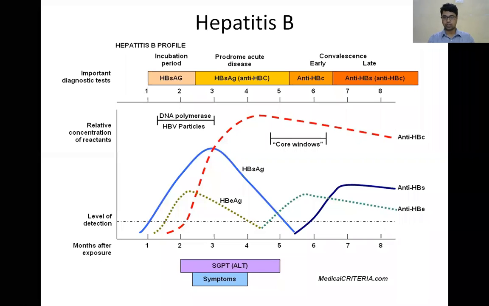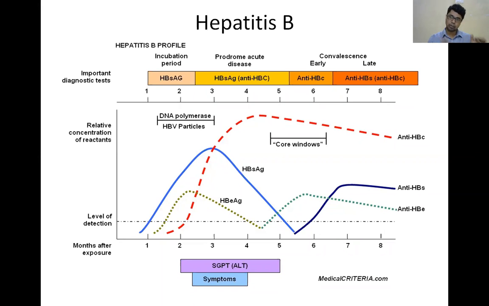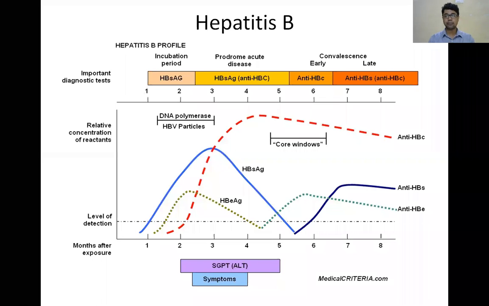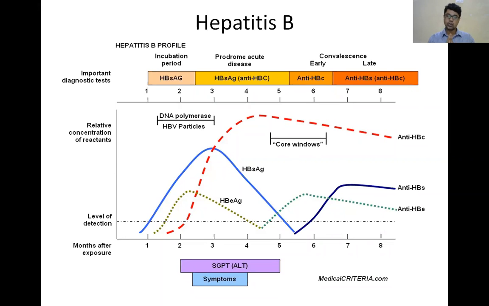Then antibody E appears after that and disappears before appearance of the HBs antibody. The third antigen is HBc antigen. HBc antigen does not appear in blood because it is inside the coat of the HBs antigen. So this antigen will not come to your body fluids, but its antibody appears first. HBc antibody is the first antibody to appear in hepatitis B, then the other antibodies. The window period is the period where there is no HBs antibody, no HBe antibody, but there is HBc antibody. So when you get HBc antibody and no other antibody, that is the window period.